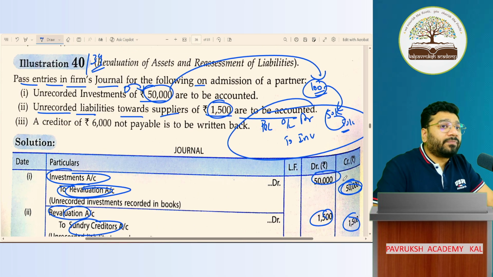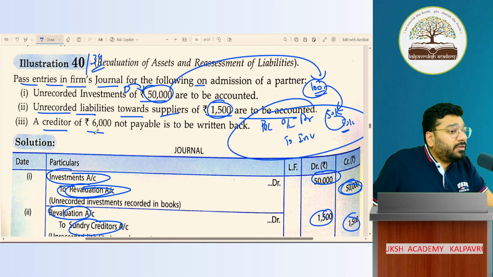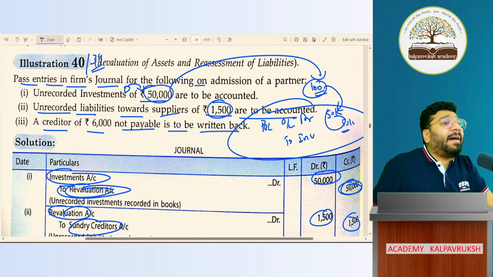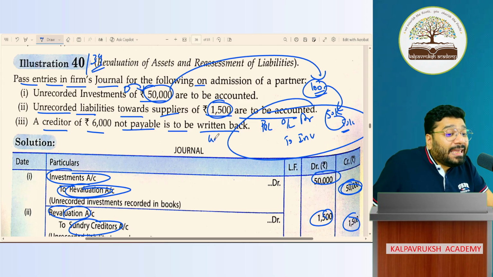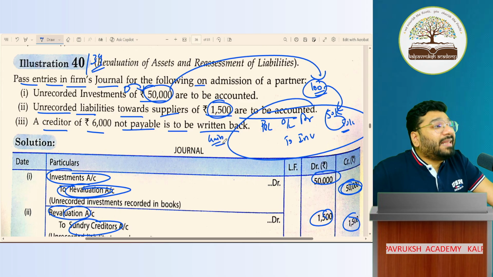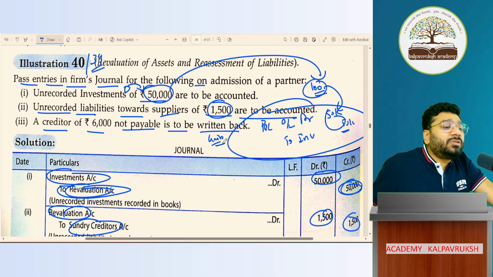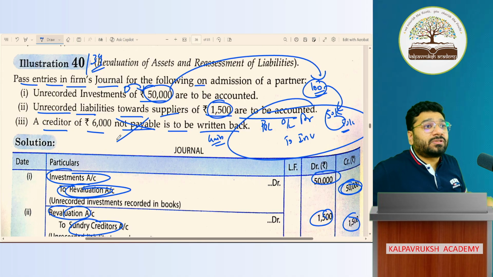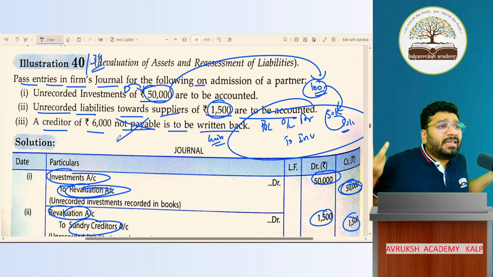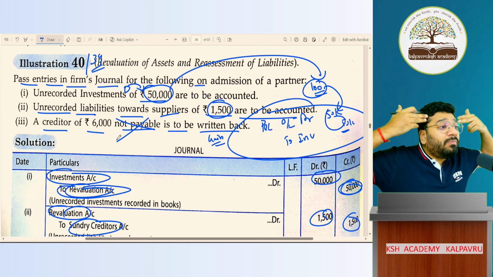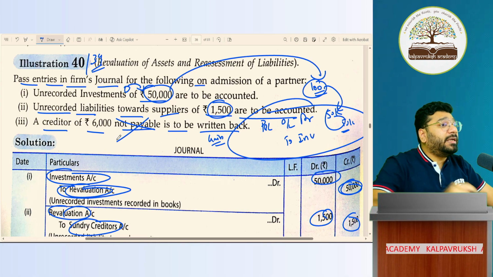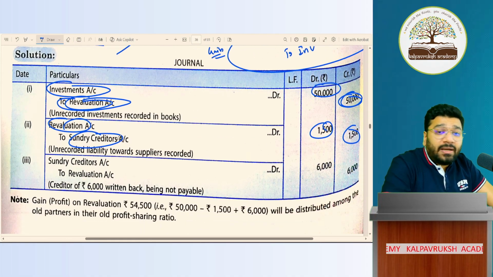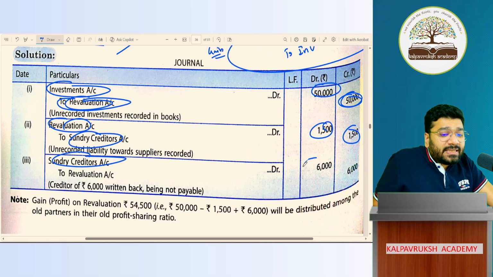Any problem? No. A creditor of 6,000 not payable is to be written back. It's not written off. Written off is loss. Written back is a gain. You have to pay one creditor 6,000 rupees. Now it is no longer payable. Will you still keep that creditor in your books of accounts? No, because when I'm not going to pay, then I don't need it as a liability. I don't need to remember it as a liability. Hence, I have to cancel the liability. To create liability, credit. To close liability, debit. So sundry creditor account debit 6,000.